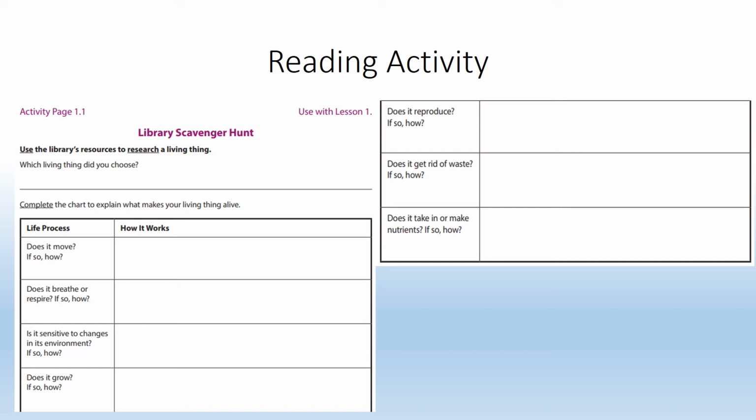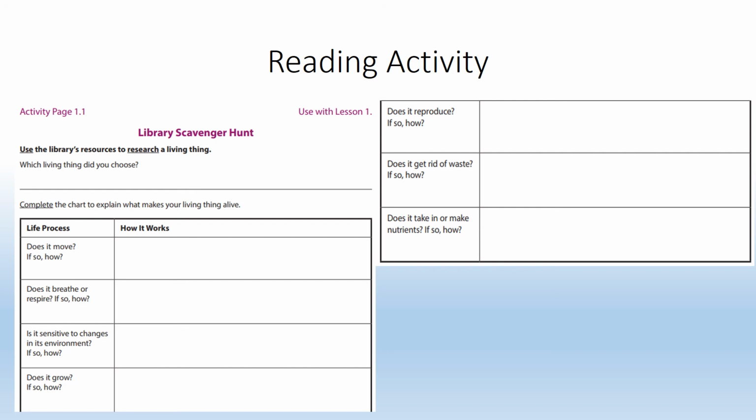Again, you're going to answer each question. The first row asks, does it move, and if so, how? Second row, does it breathe or respire? If so, how? Third, is it sensitive to changes in the environment, like temperature changes? Does it grow? Does it reproduce? Does it get rid of waste? And does it take in or make nutrients? Don't forget that for every single question, you're answering that second question, how?